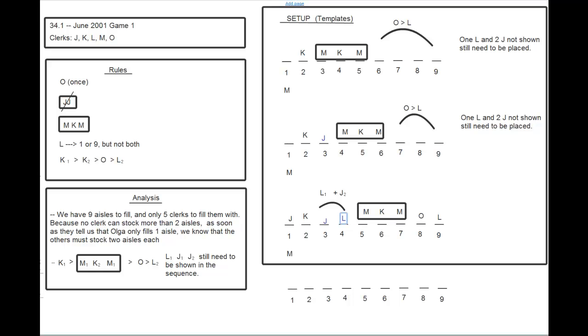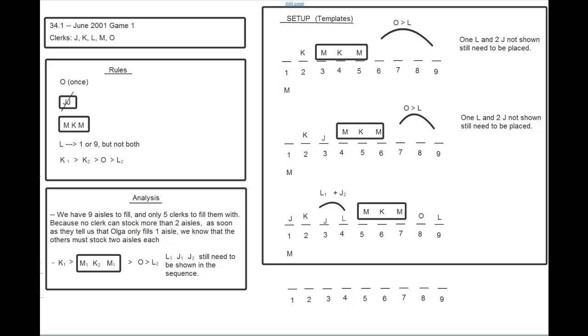Well, we look at the third template and we see that if Jill is going to go in 3, then Larissa has to go in 4. So that is not the answer because that's certainly possible. We look at D, Manny stocks aisle 4, and that has to happen in the second template. So we've gotten rid of A, B, C, and D pretty quickly.